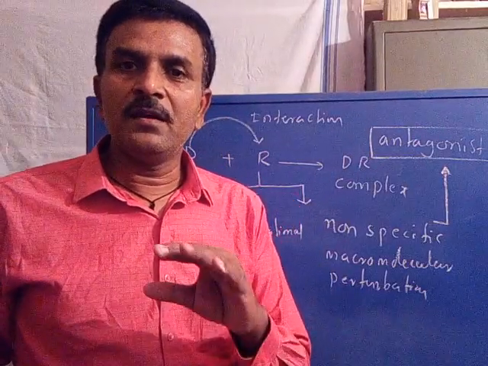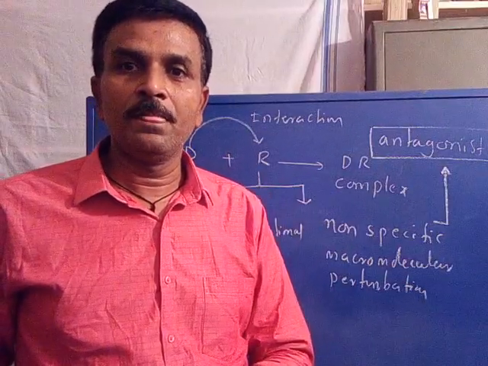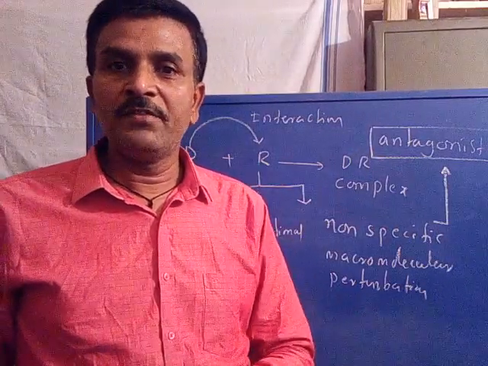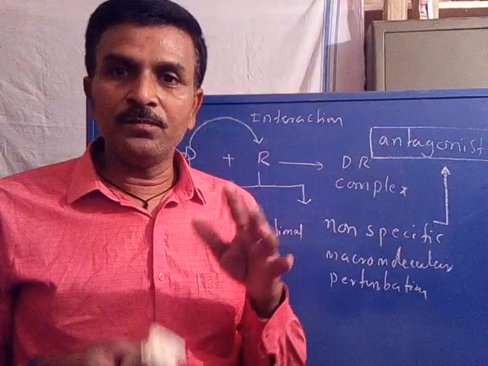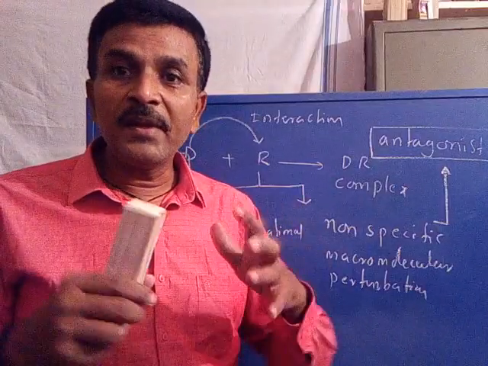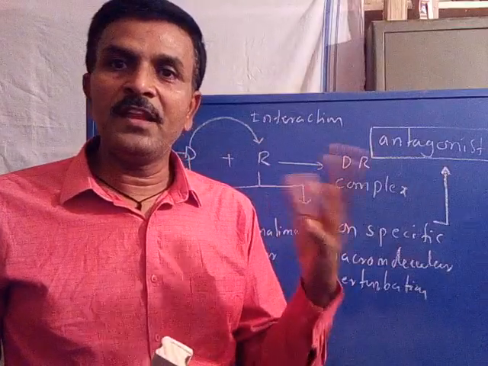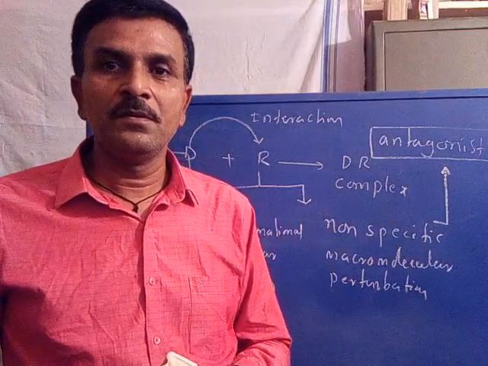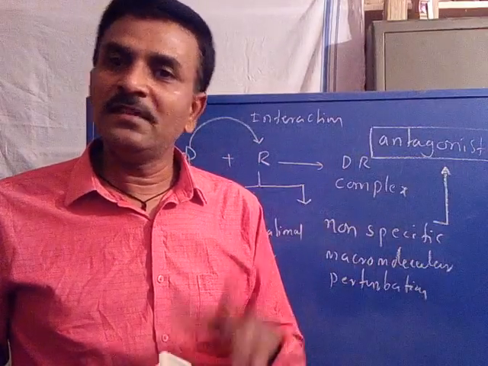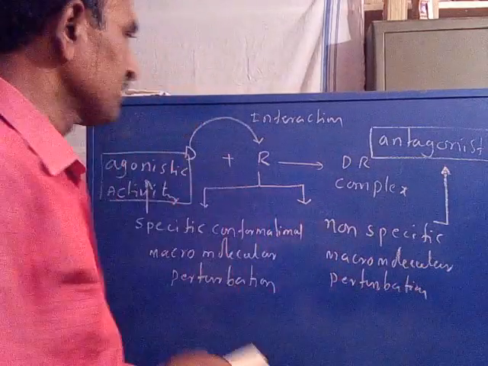If a specific conformational perturbation occurs, it leads to agonistic activity from the drug; a non-specific conformational perturbation leads to antagonistic activity. So agonistic or antagonistic activity from the drug depends upon the conformational perturbation of the receptor.